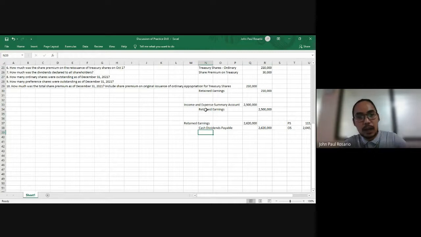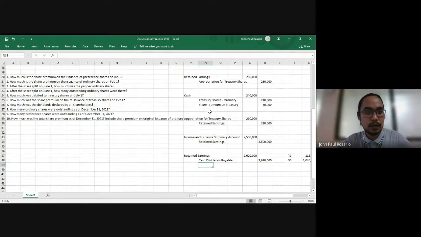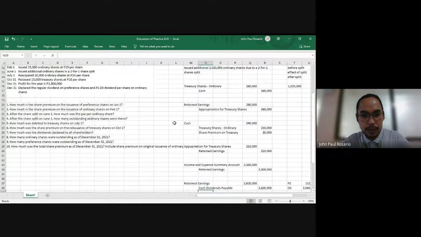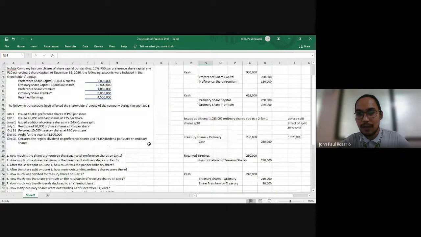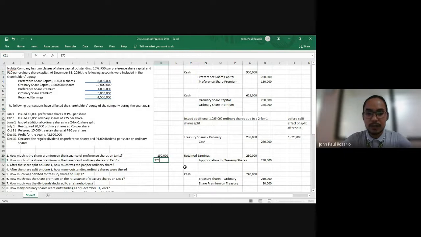Okay, so now we're done journalizing our transactions, right? So now we can proceed to answering the questions here. For question number 1, how much is the share premium on the issuance of preference shares on January 1? We have 150,000 pesos. For question number 2, the share premium on the issuance of ordinary shares on February 1, we have 375,000 pesos.